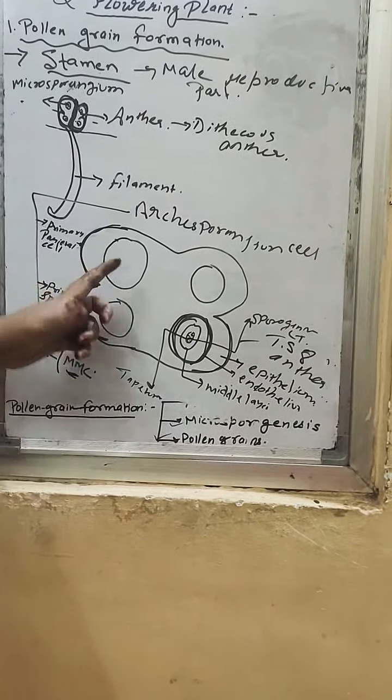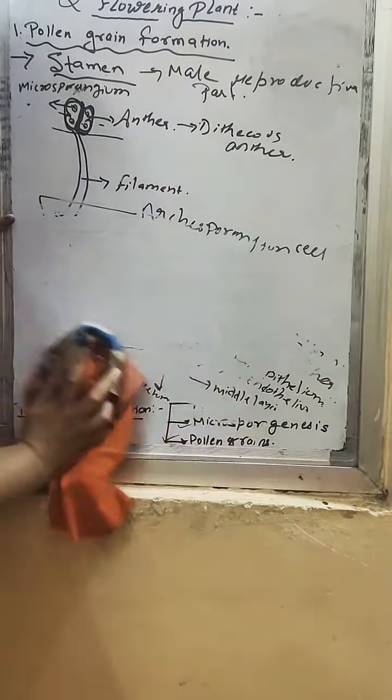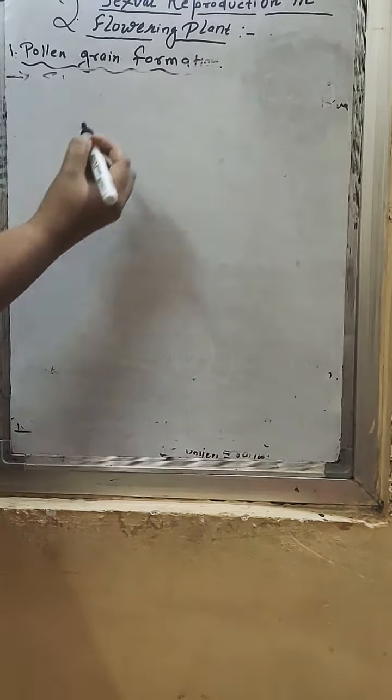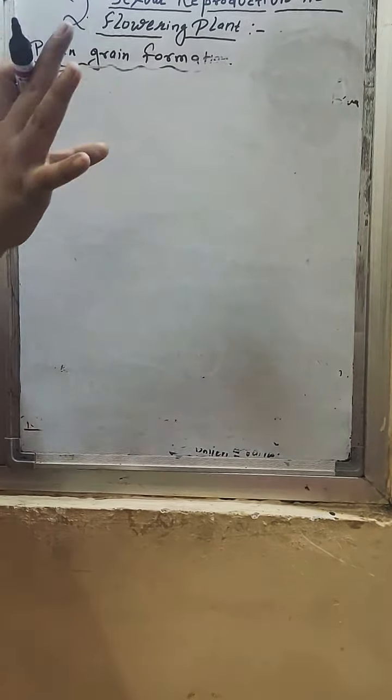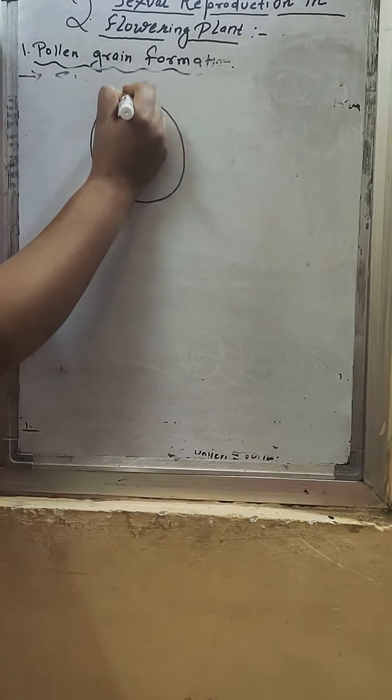So this is the structure of microsporangia. We will take one microsporangium. There are 4 microsporangia, but we are talking about one microsporangium right now. This is the structure of the one microsporangium.